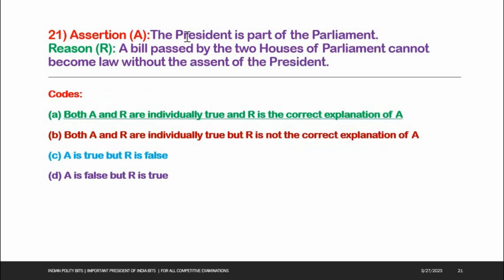Next one, assertion: the President is part of the Parliament. Reason: a bill passed by both houses of Parliament cannot become law without the assent of the President. Yes, the President is an integral part of the Parliament. The reason is also right. So both A and R are individually true, and R is the correct explanation of A. This is the right answer.